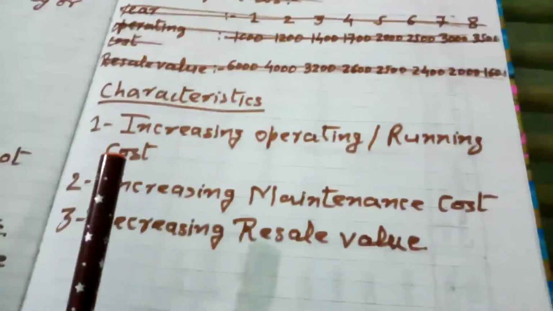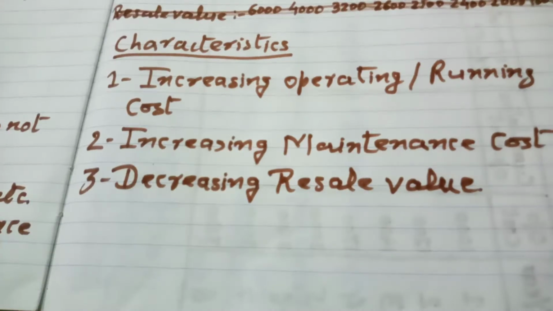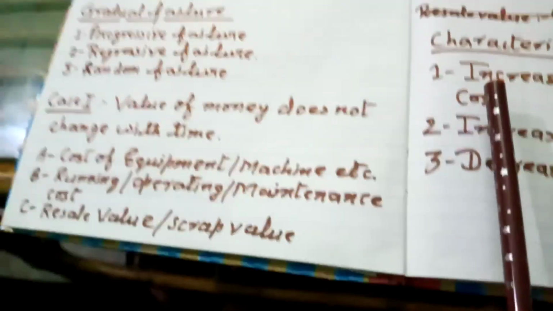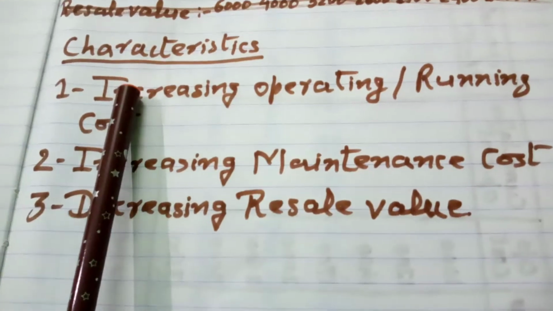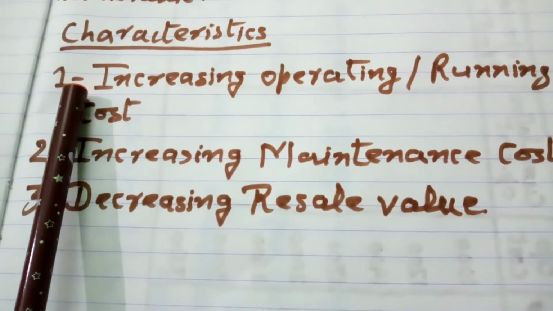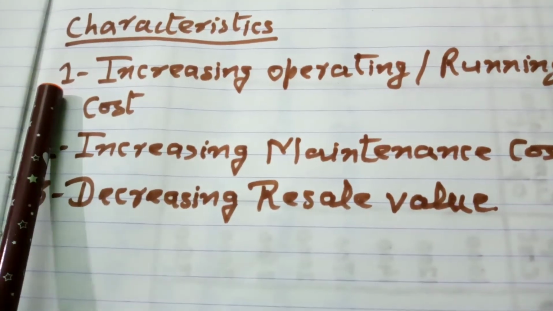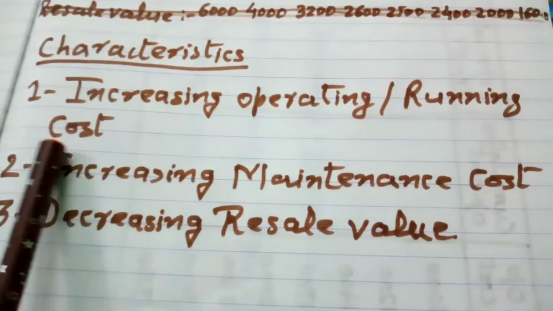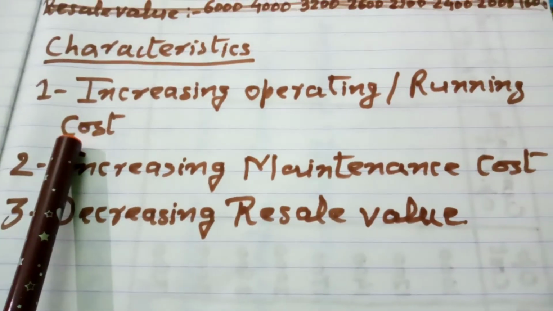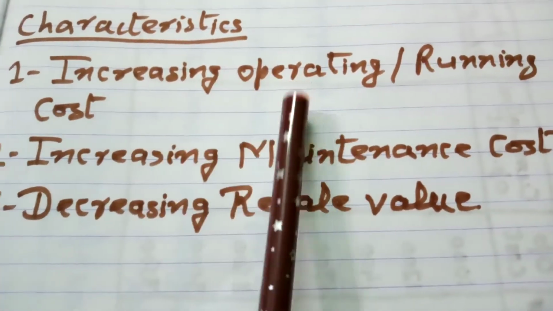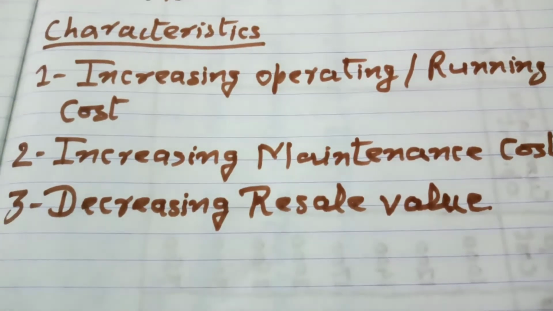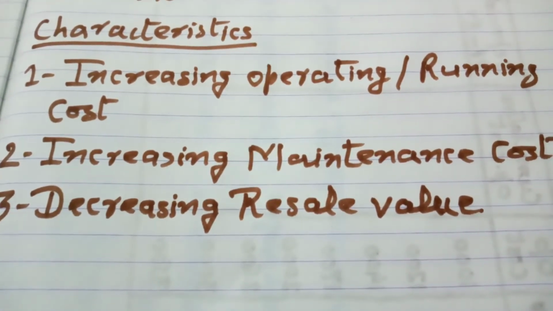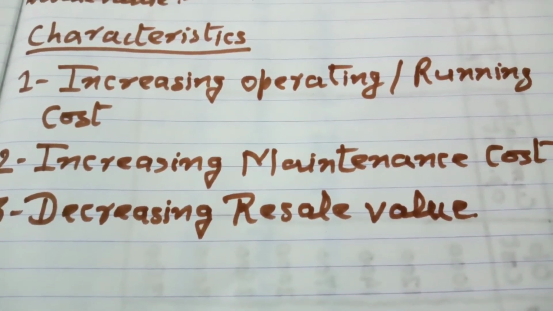Then we have to see the characteristics of these kind of machines or equipments or parts. They show some characteristics, which are: number one is increasing operating or running cost. Such kind of machines always show an increasing operating or running cost with the passage of time. It means every year the running or operating cost will go on increasing.